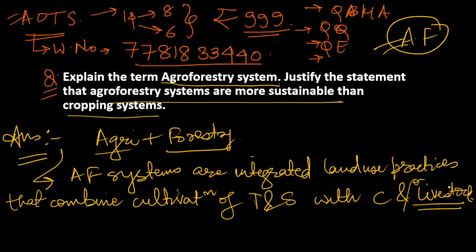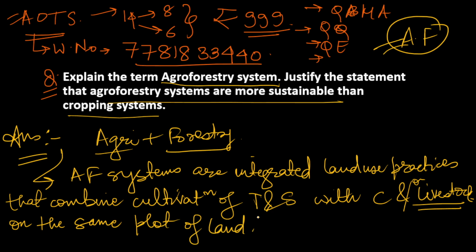So you can put 'or' here. On the same plot of land. So when you integrate the land use in such a way that we are cultivating both trees and shrubs with crops, or livestock, on the same plot of land, then it is known as agroforestry systems. I think this is the basic definition.